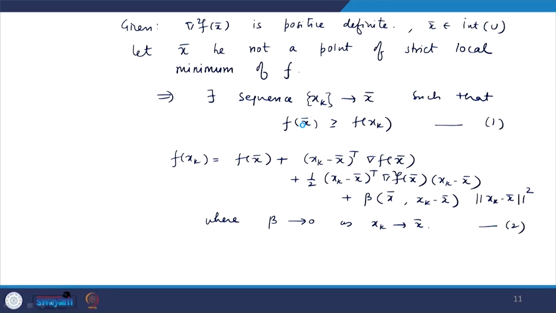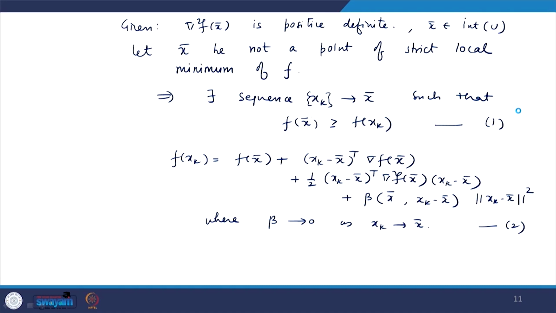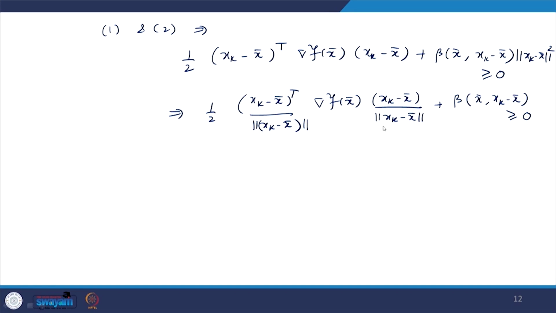So, we can check the expression from here: (x_k minus x bar) transpose, and norm of this thing, beta times (x bar)(x_k minus x bar) and norm of this squared, gradient square of f at x bar, (x_k minus x bar) upon norm of (x_k minus x bar), plus beta (x bar)(x_k minus x bar) is greater than or equal to 0. So, it is less than or equal to 0, I think, because f(x_k) minus f(x bar) from this expression is less than or equal to 0. So, it is in fact less than or equal to 0.